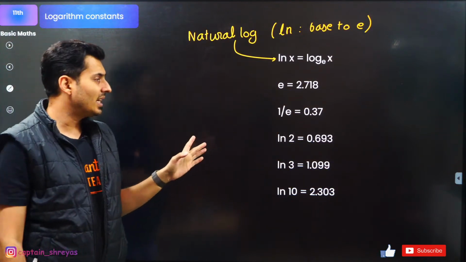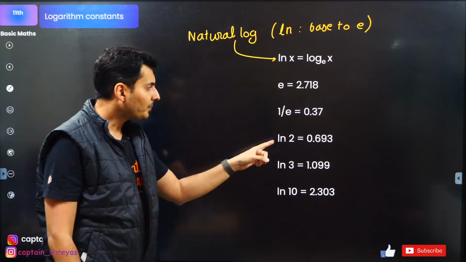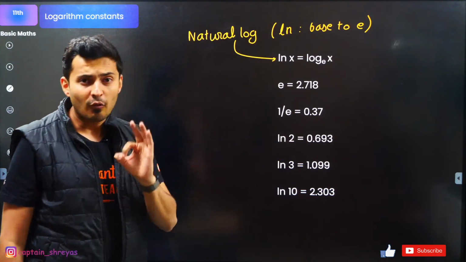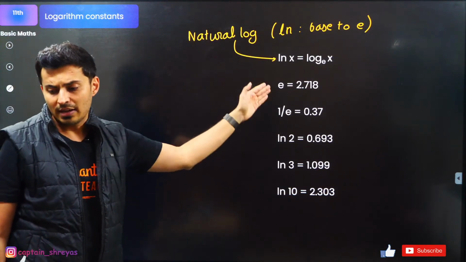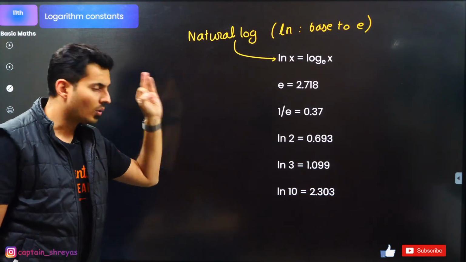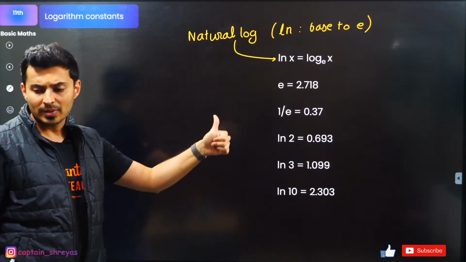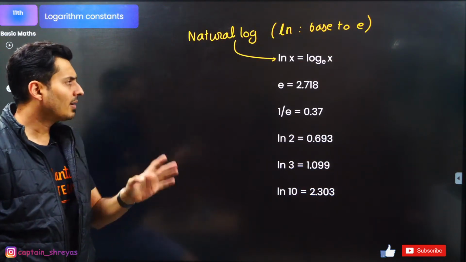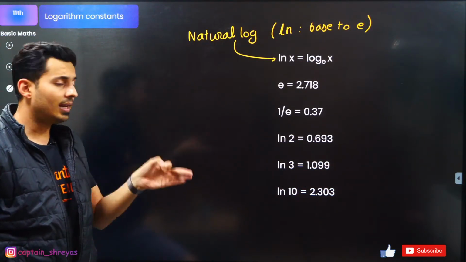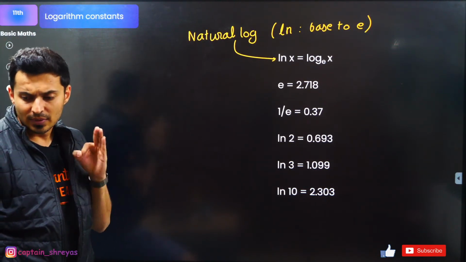ln2 is 0.693, guys. ln2, log of 2 to the base e, not to the base 10. 0.693. ln3 is 1.099. ln10 is 2.303. All these values must be known. Write it down at least once or twice or thrice, and once you are done, put up a thumbs up in the chat box, even if you are watching it recorded. E value, 1 by e value, ln2, ln3, ln10. Write each value 2 or 3 times at least.